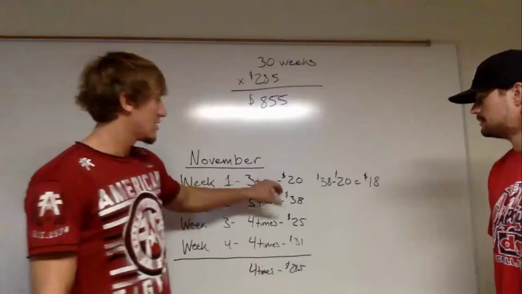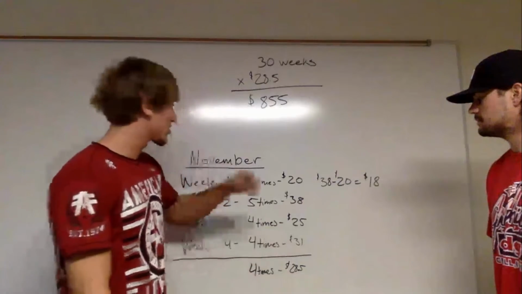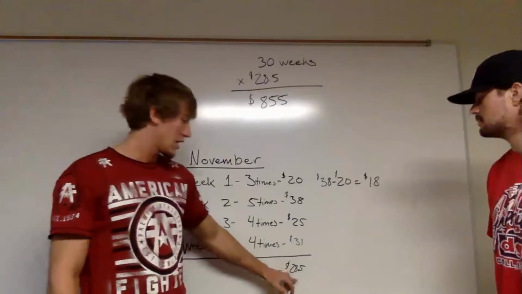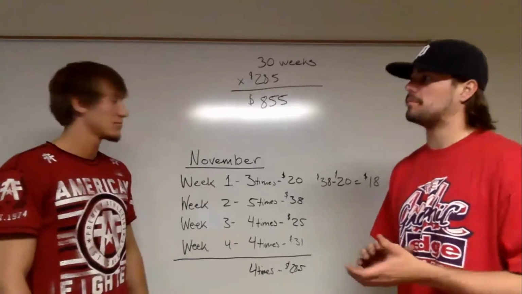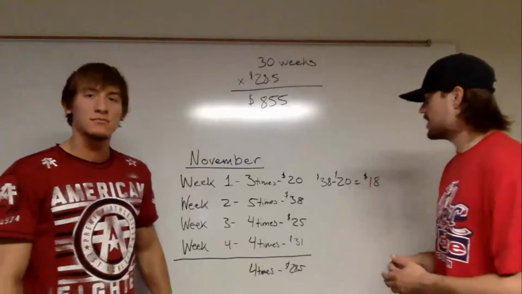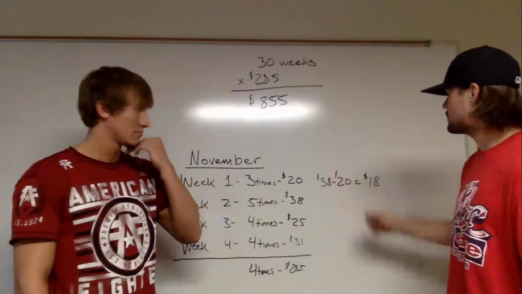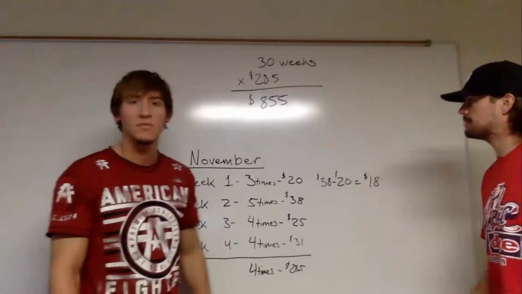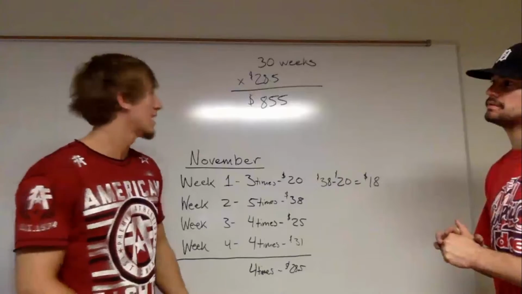That's the average. And then we also calculated the average number of dollars we spent per week. So we added up 20, 38, 25, and 31 and divided by 4 again and got $28.5 per week. We also calculated the range of money we spent per week. With our top value being $38 we spent in week 2, subtracting the minimum value of $20 that we spent in week 1, we found that we ranged $18 per week in differences in money spending for those 2 weeks.